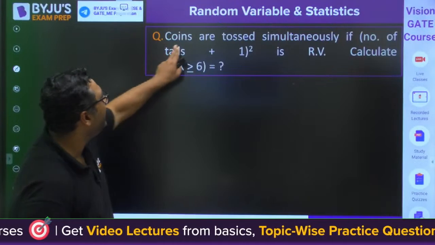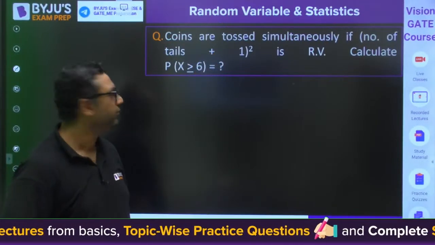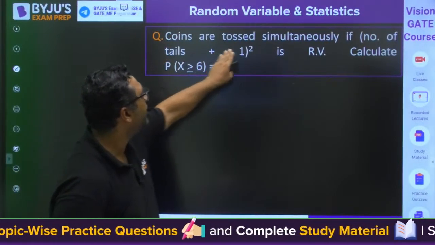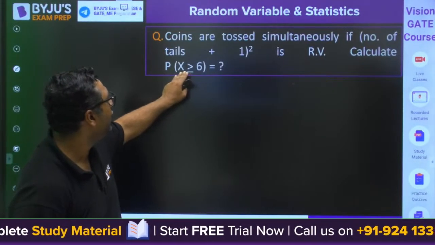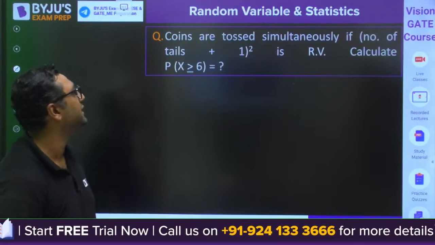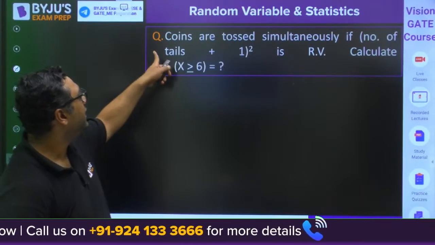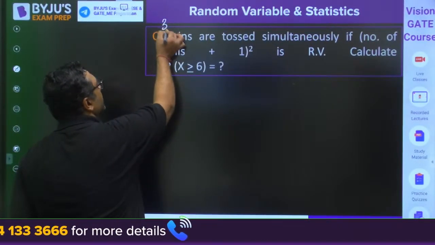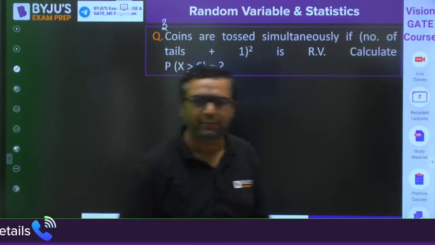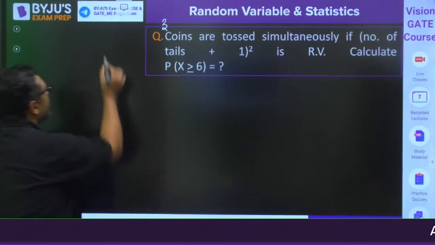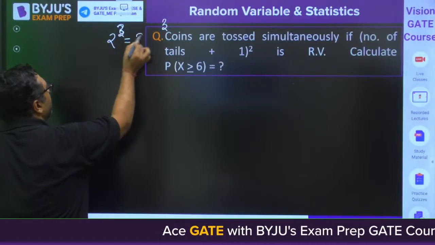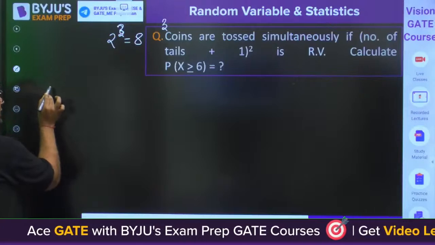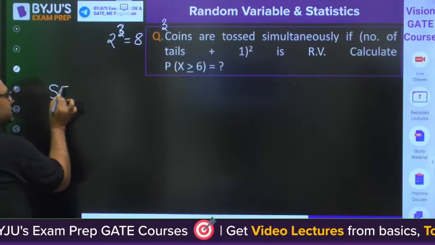So then, my dear, this is something different. This time we have 3 coins tossed simultaneously. If the number of tails plus 1, whole squared, is the random variable, calculate the probability of X greater than or equal to 6. If 3 coins are tossed, total outcomes will be 2 to the power 3, which is 8. So you will be writing the sample space.